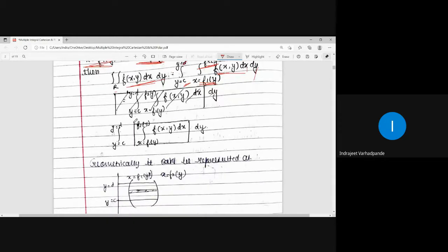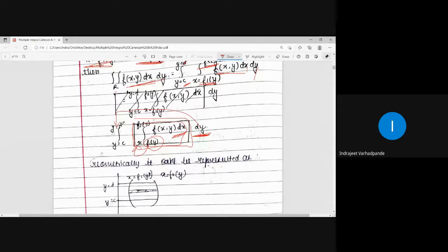Now innermost will be this particular rectangle. x is expressed in terms of variable y. So integration or evaluation will be done with respect to x. So this particular rectangle, whatever is given, representing the limits in the form of y, which are actually for the variable x, integration will be done with respect to x. While doing so, y will be kept as constant. Whatever will be the answer is in terms of y. And lastly, we are integrating with respect to y, putting constant limits d and c.